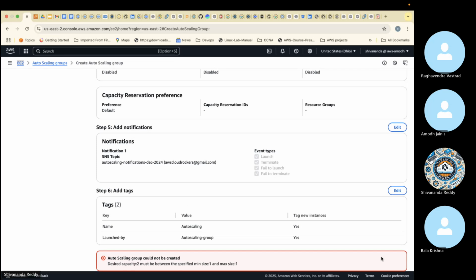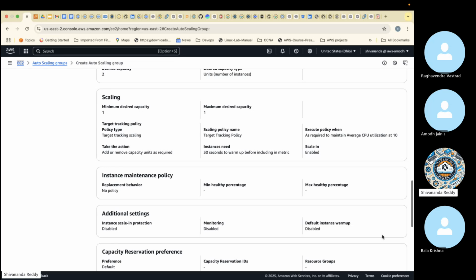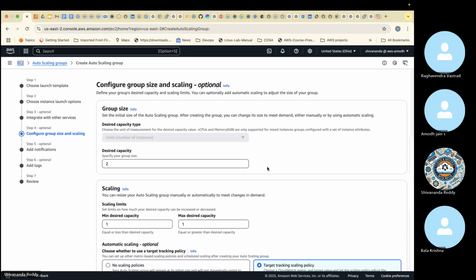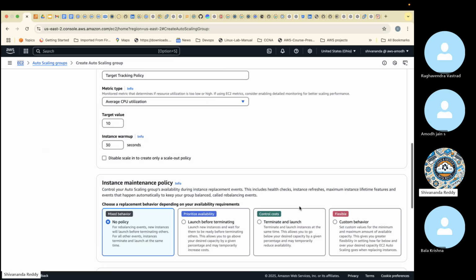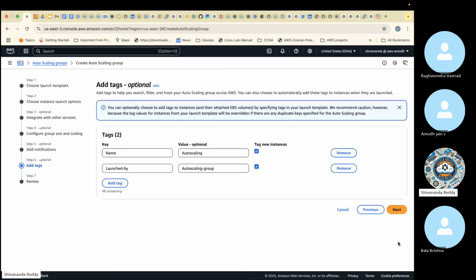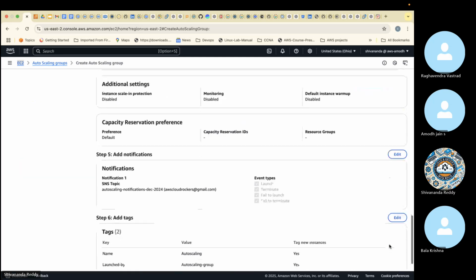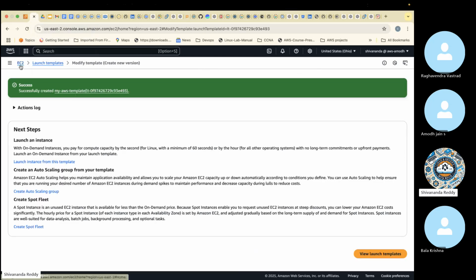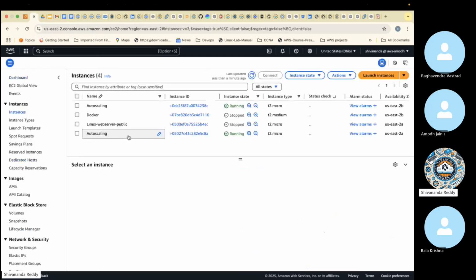Again. Desired capacity 2 must be between the specified range. Minimum, maximum, how much have we given? Group size here. Okay, this is a problem. We need to give 5. Okay. Next. Create a scaling group. Now it will create, and we can go to this EC2 window and choose that, guys. Now it is going to create the servers.